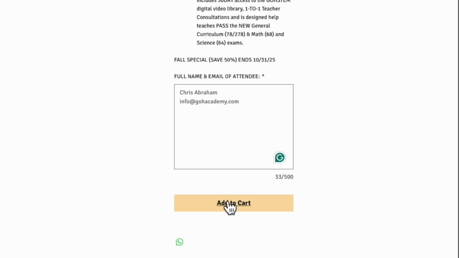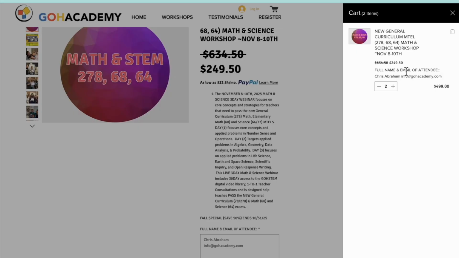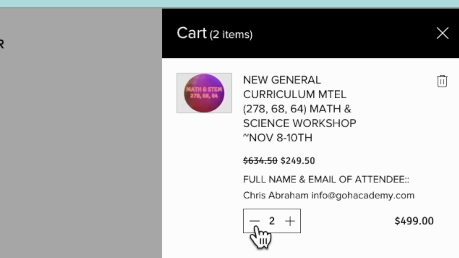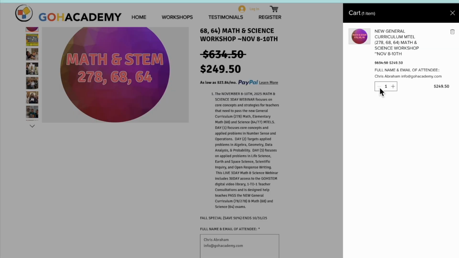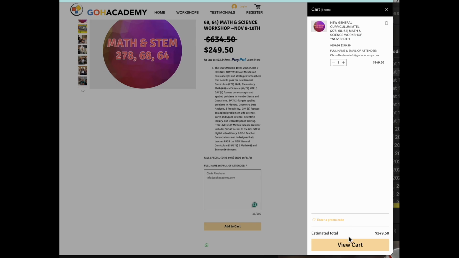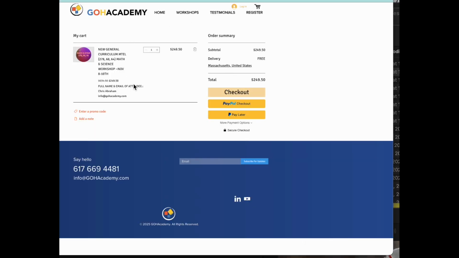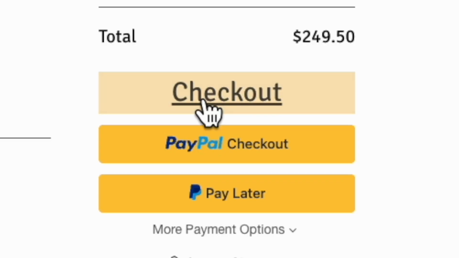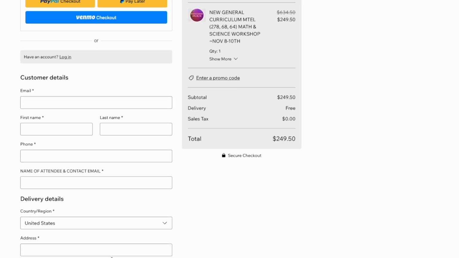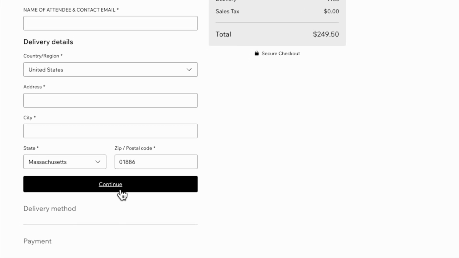Once I type that in, I'm going to add to cart. You'll see a quick description of the class here. Make sure you select one seat if you're only registering one teacher or just one seat for yourself. And then we want to press View Cart, and when this is all correct, Checkout. The final step is putting in your payment information and pressing Continue.